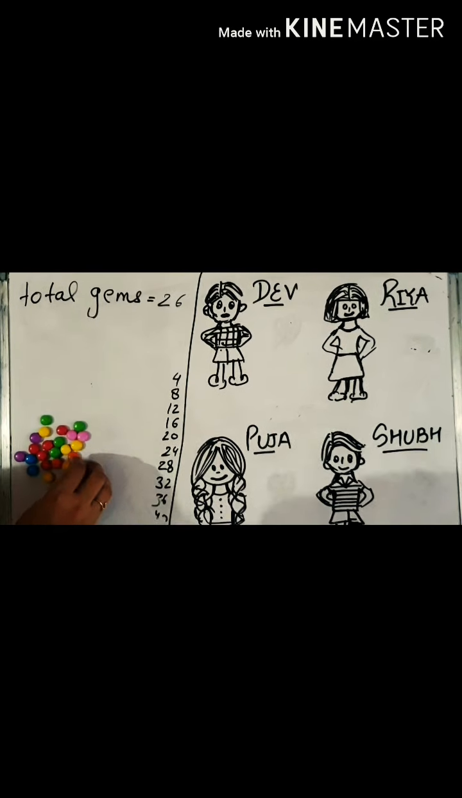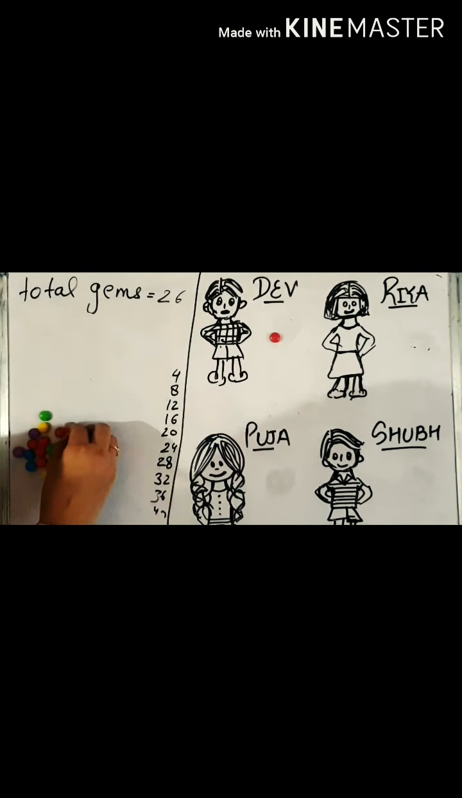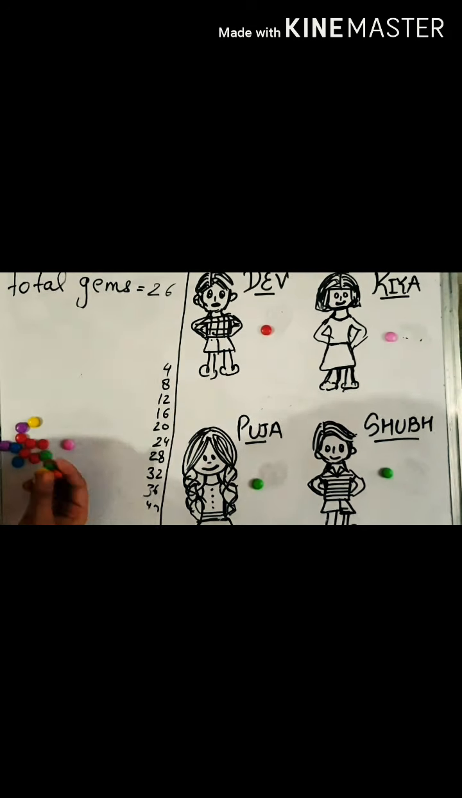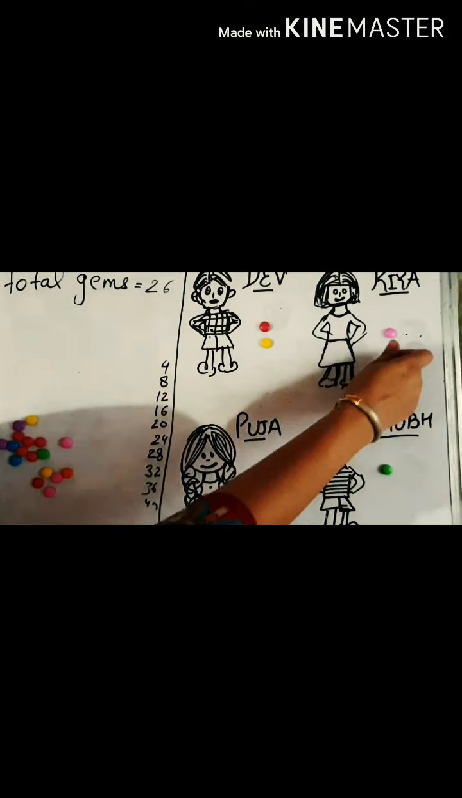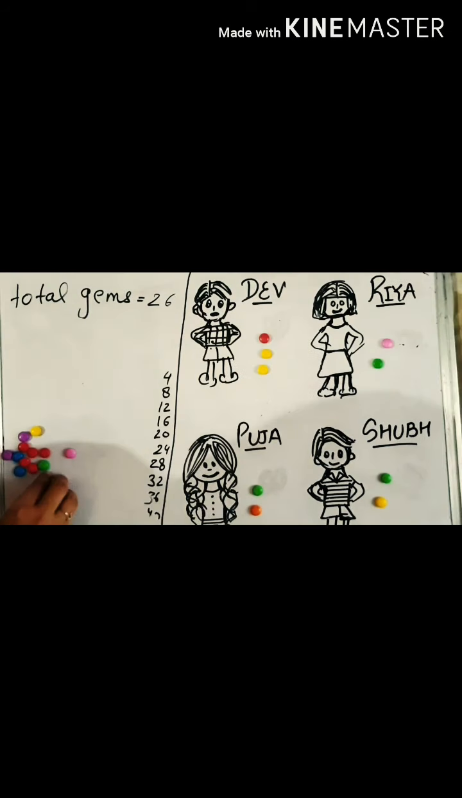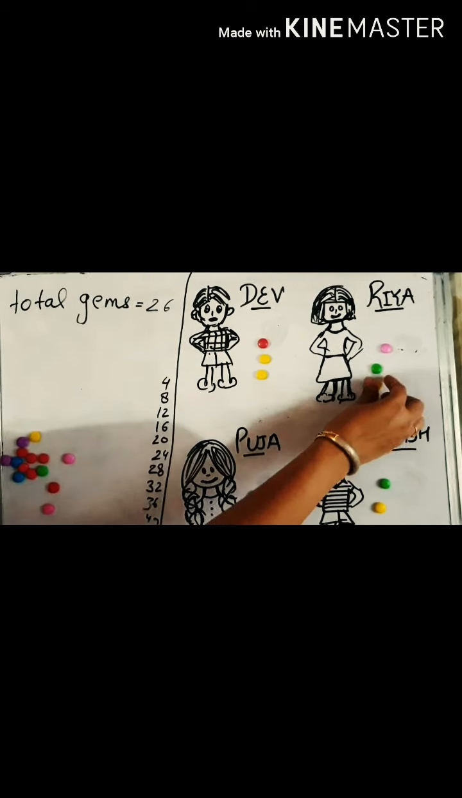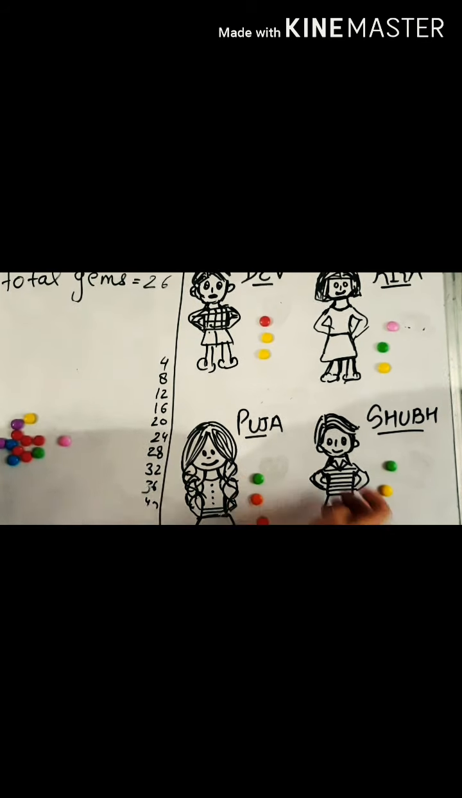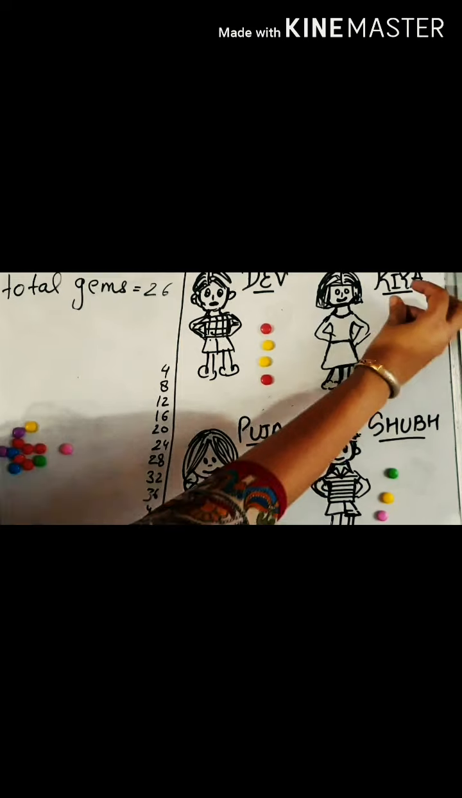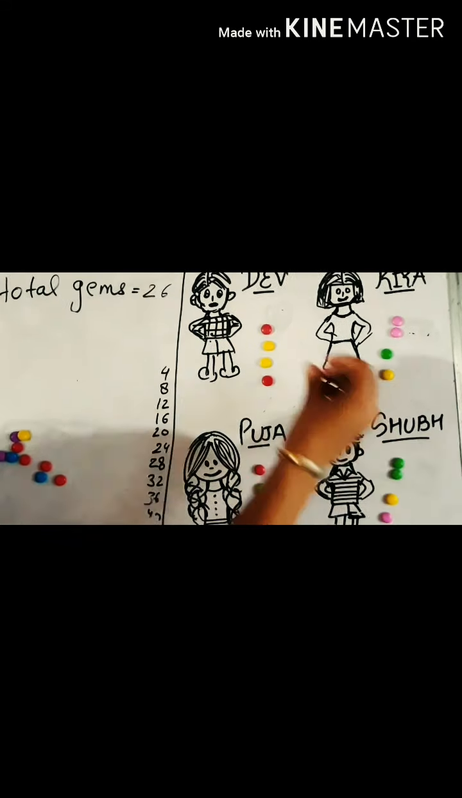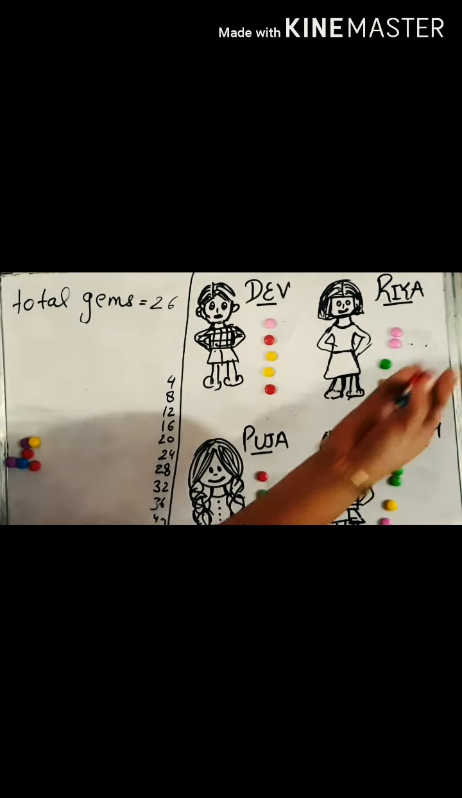Now, the same process: 1 to Dev, 1 to Riya, 1 to Pooja, 1 to Shubh. I have to repeat this process as I did in the previous activity when I took 24 gems. So I am just giving one by one to each of my friends. Now 1 to Dev again, 1 to Riya. Next one is Pooja, then Shubh, then again Dev, then Riya.